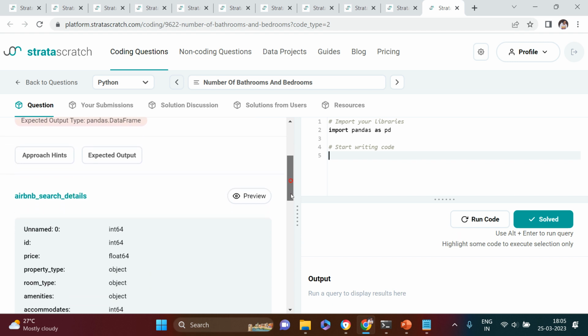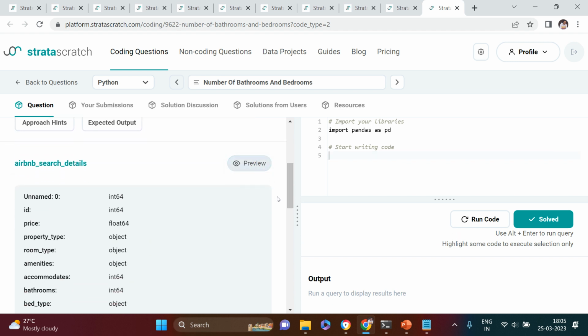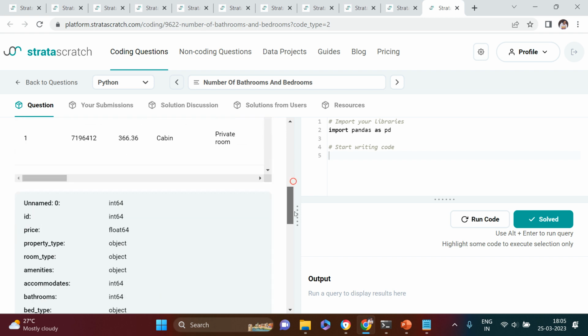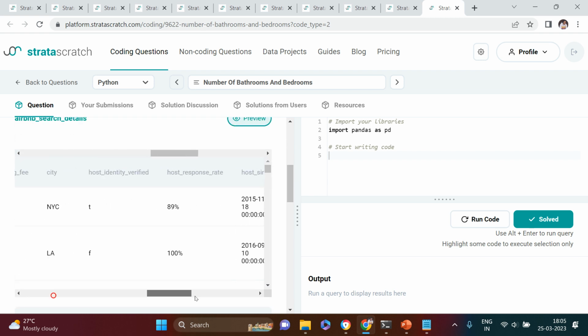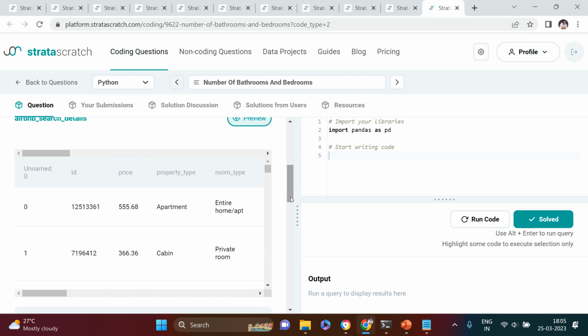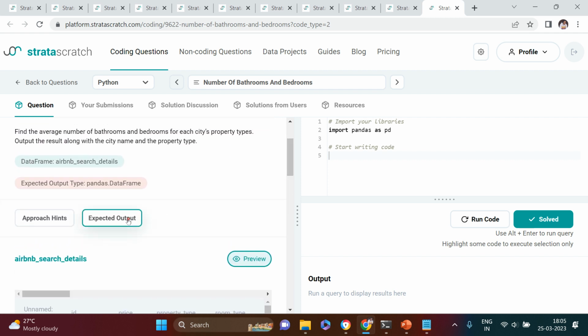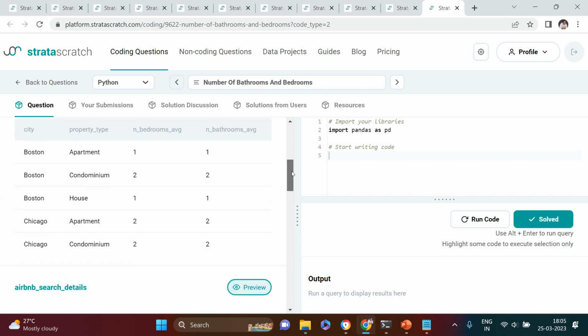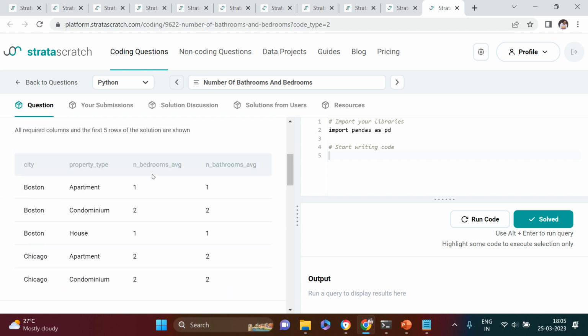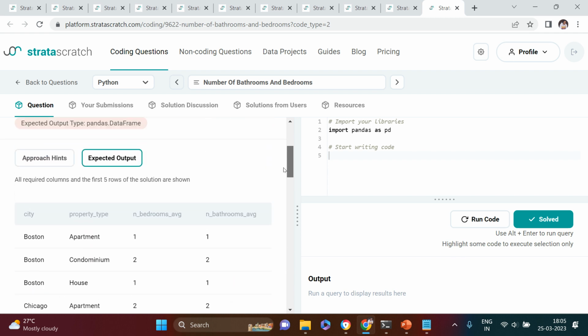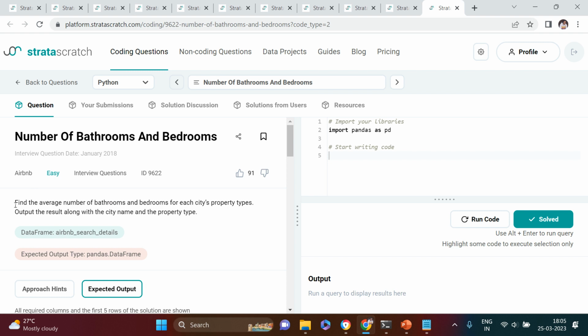Okay, so let's see the data frame. How does it look like? So here's the data frame. This is how the data frame looks like. Now let's just see what is the expected output. This is how the output should look like: city, property type, number of bathrooms and bedrooms. This is a very simple question, trust me. What it is particularly asking is to find the average number of bathrooms and bedrooms, which means we need to perform the aggregation, and to perform the aggregation what we use is pivot table.